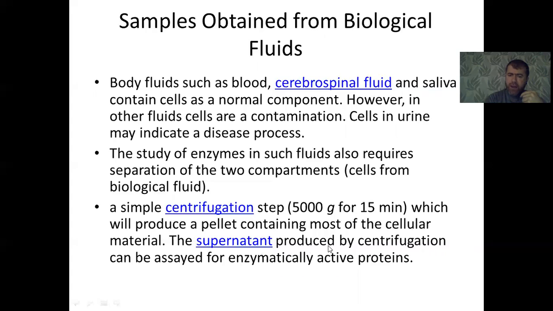The supernatant produced by centrifugation can be assayed for enzymatically active protein and other biochemical parameters.